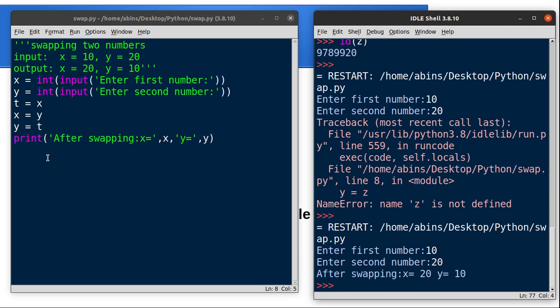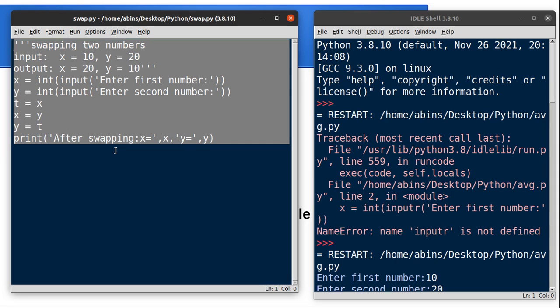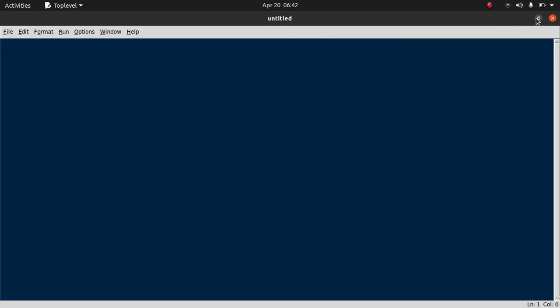How we are going to write this swapping two numbers using these multiple assignments. Okay, so let me copy the code. Okay, copy this code and so new file, I will create a new file.